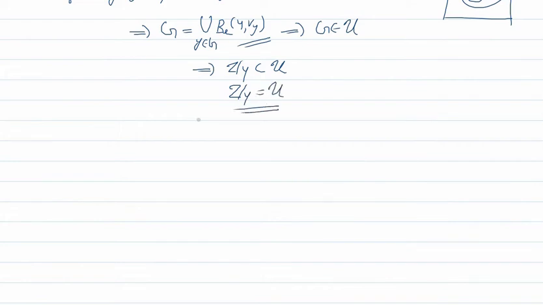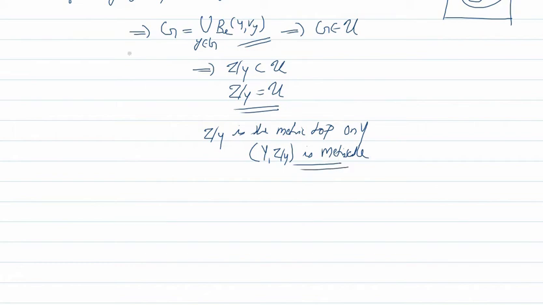That means we have taken U as the metric topology, therefore tau restricted to Y is the metric topology on Y, or we can say that (Y, tau restricted to Y) is metrizable. Hence, whenever the space (X, tau) is metrizable, every subspace of it is also metrizable. This means metrizability is a hereditary property.